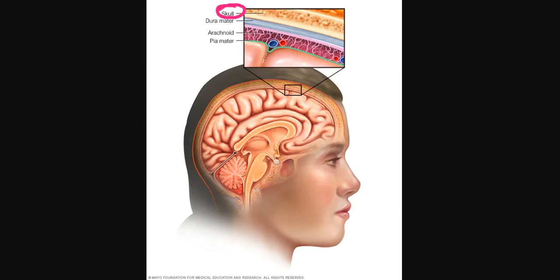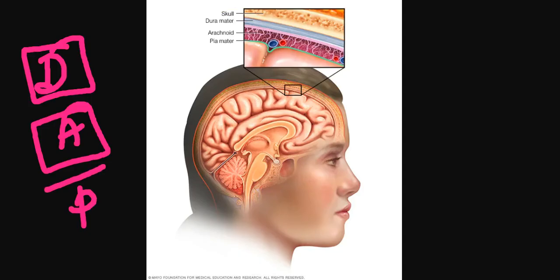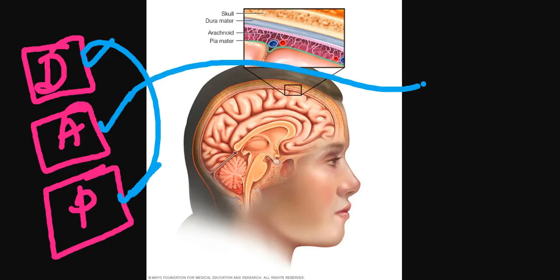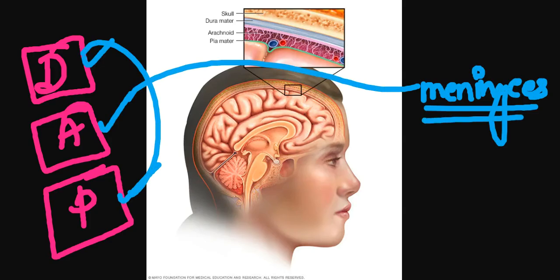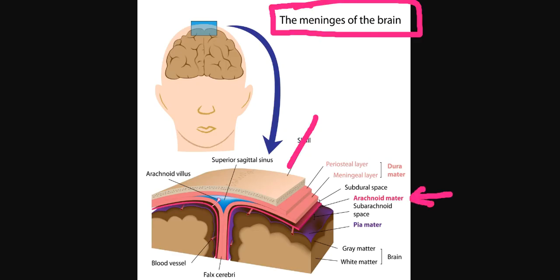This is the skull, first one right below your ear, and then you have the dura mater, the arachnoid mater and the pia mater. You can remember them with the mnemonic DAP. These three layers combined form the meninges, and the meninges protect your brain from further damage. You can see over here the skull, then the arachnoid mater, this is your subarachnoid space, this is your pia mater, and this is your dura mater.